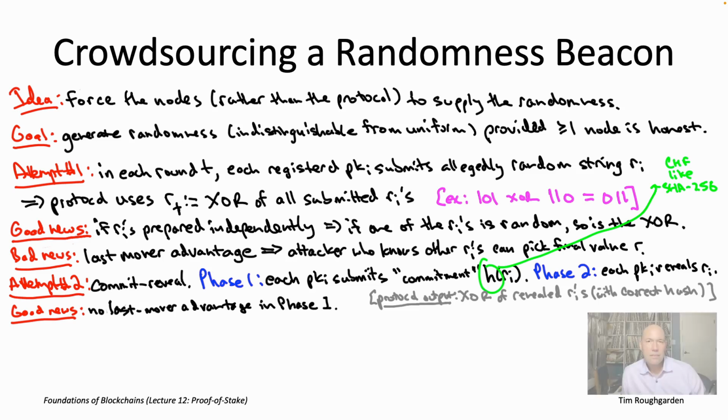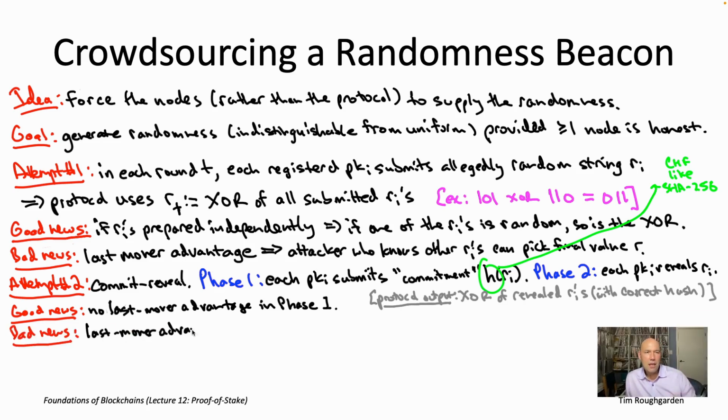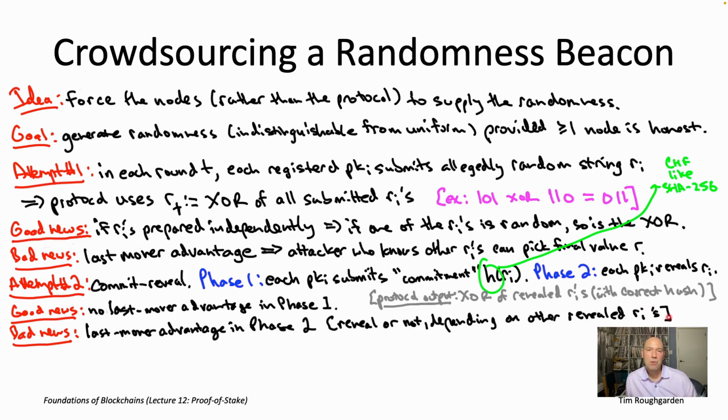There is, however, a somewhat subtle last mover advantage in phase two. Now, wait a minute, I hear you say. I thought the whole point of this second preimage resistance of the cryptographic hash function is that a node's hand is forced in phase two. Its only option is to reveal the string that it had in mind in phase one, the string on which it computed its commitment. And so what's true there is that if a node chooses to participate in phase two, then by second preimage resistance, there's only one possible report it could make. But it can still choose whether or not to participate in phase two.